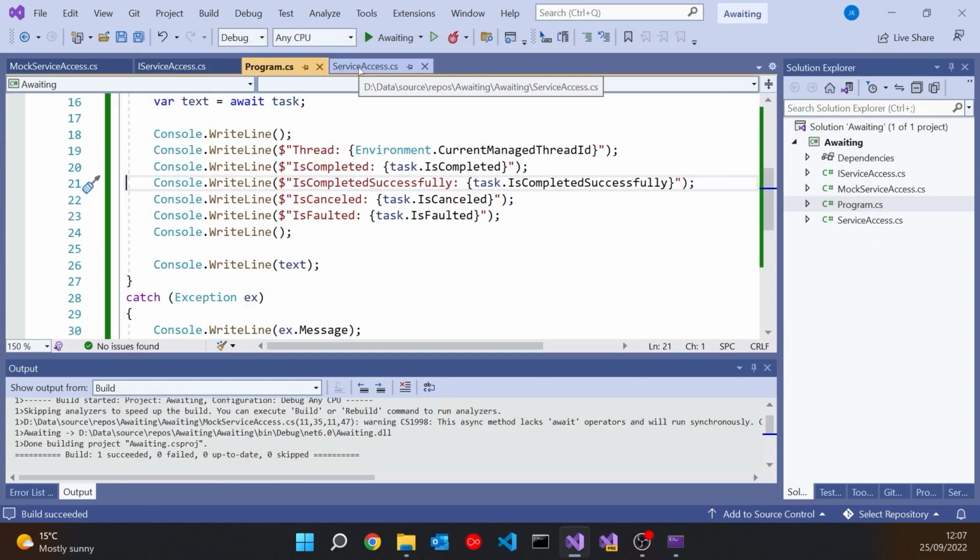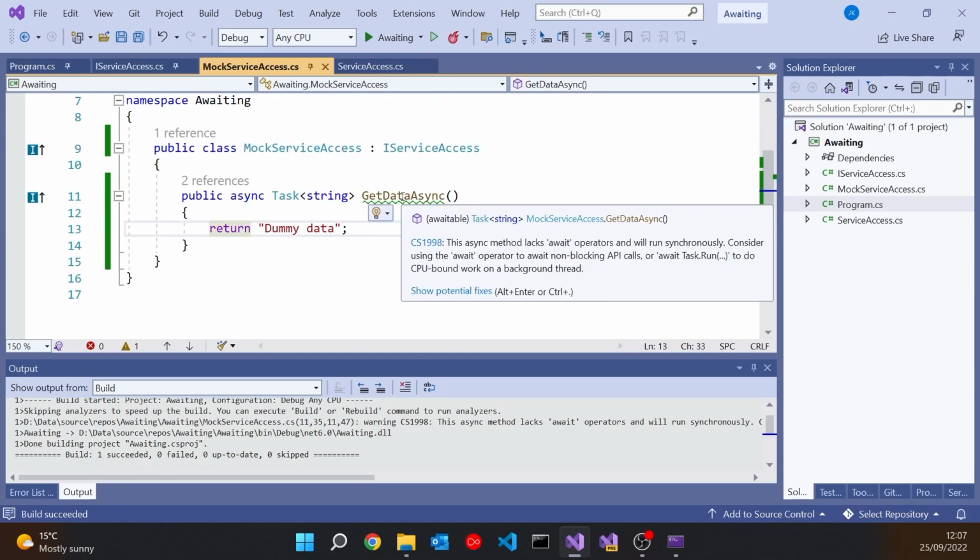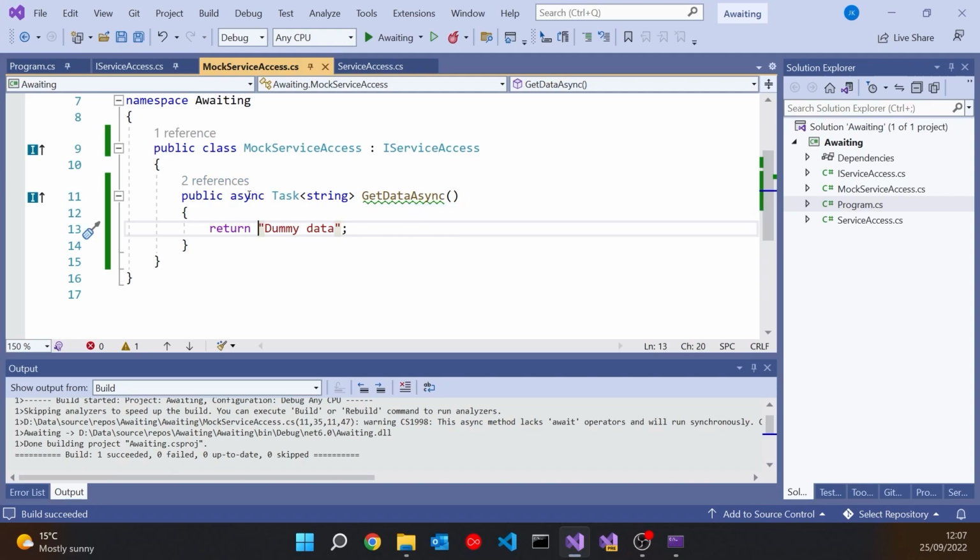The reason it's giving you the warning is because there is an overhead to having an async function. So it's got to set up all of these callbacks and that sort of thing, put in the infrastructure for that. But if you've not got any awaits, then all of that is unnecessary. So what we can do instead is get rid of the async, and instead of returning string, which you can't now because it's the wrong type, this is where we come to what the video is all about.